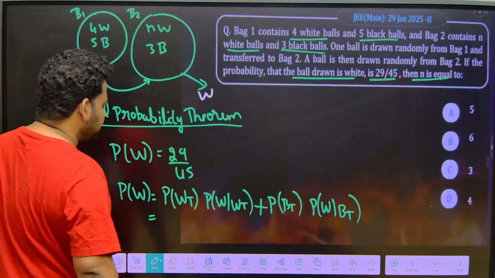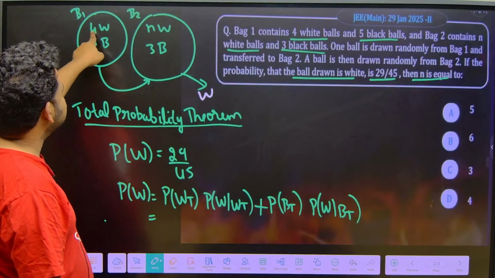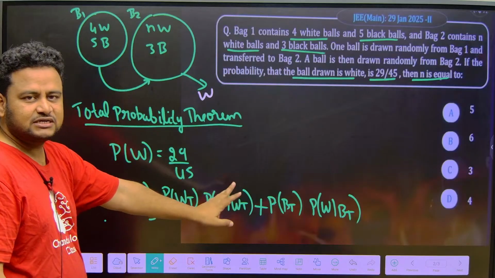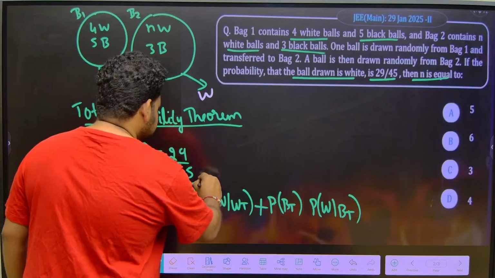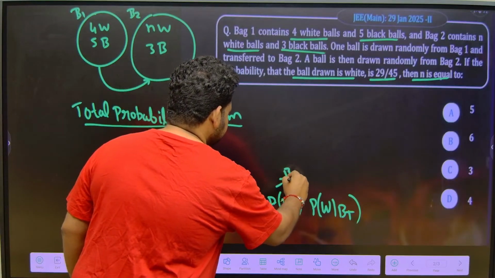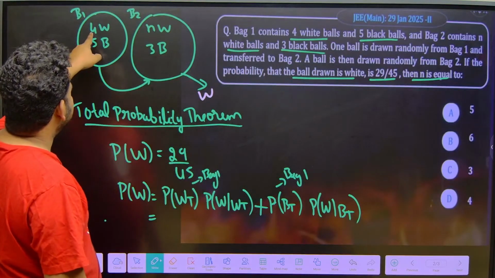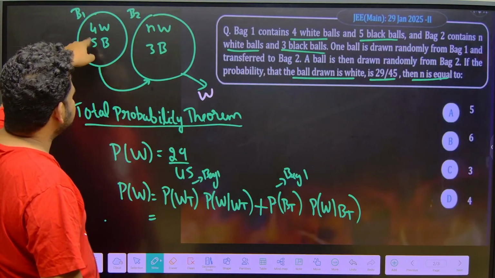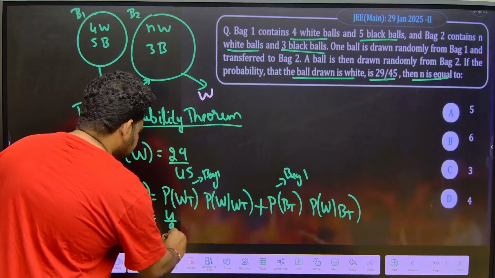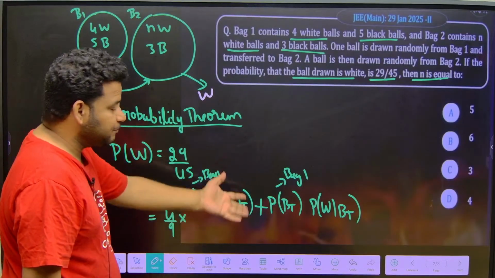See here, the probability of a white ball being transferred. White ball being transferred means what? Here how many white balls are there? Consider bag 1 for the transfer. So bag 1 means here how many balls are there? White balls 4. Total number of balls is how much? 9. So this will be 4 by 9. This into the probability of getting a white ball given that a white ball is transferred.